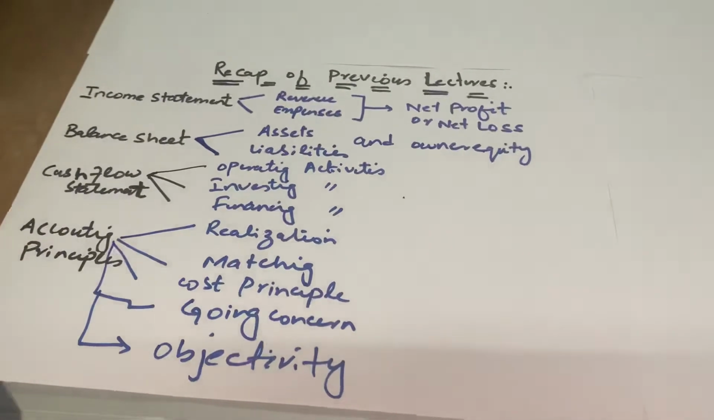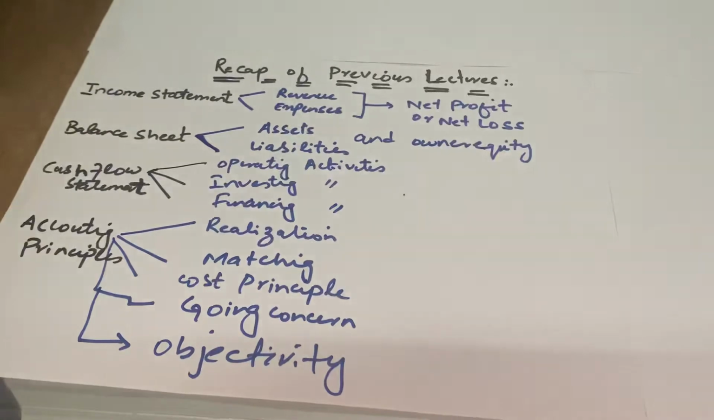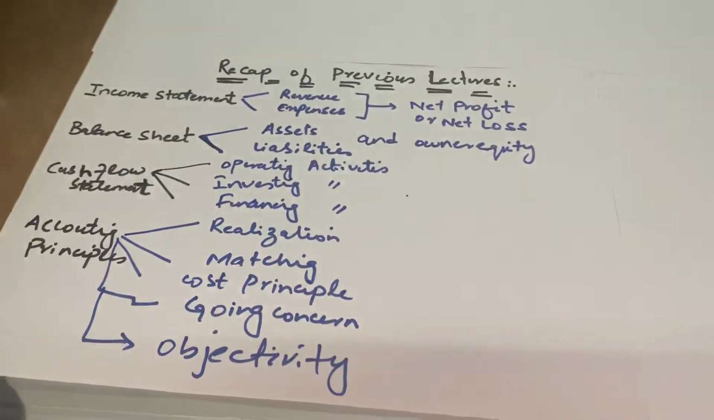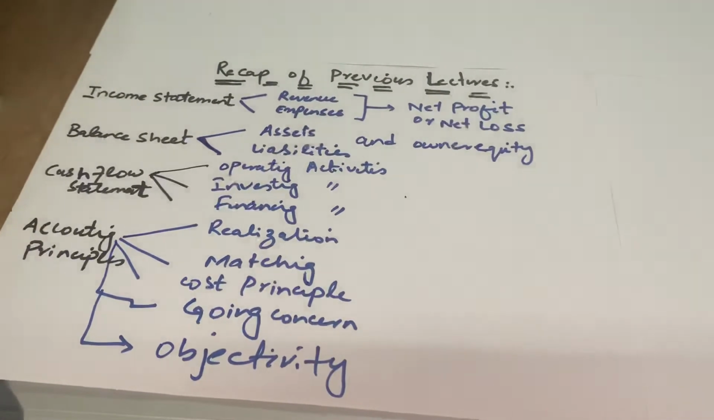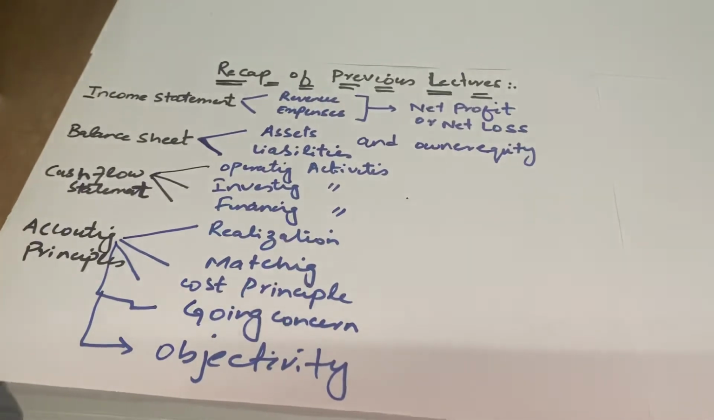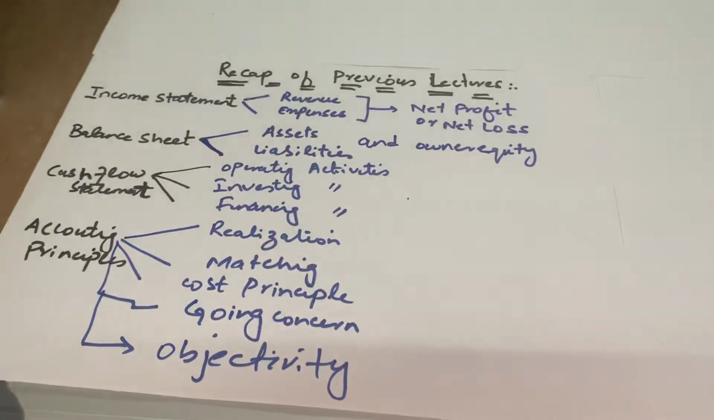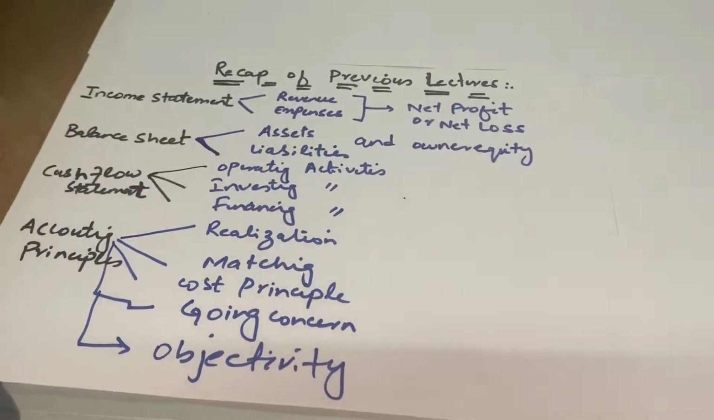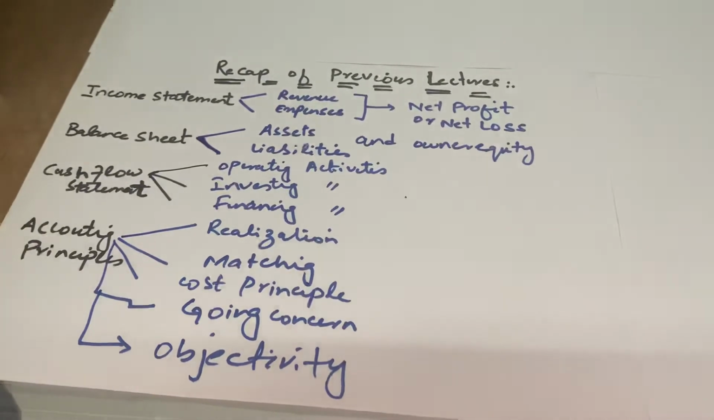We have also discussed the accounting principles. There are five major accounting principles that we have covered in the class: the realization, matching, cost principle, going concern, and objectivity. The realization principle tells us when the revenue should be recorded in our income statement. The matching principle tells us when expenses should be recorded in an income statement.